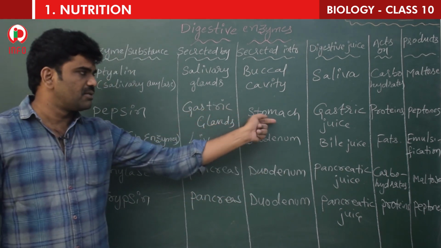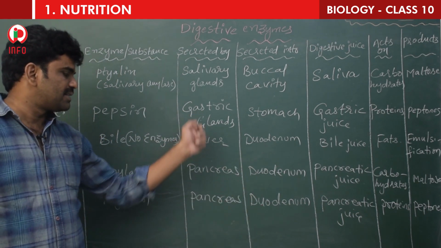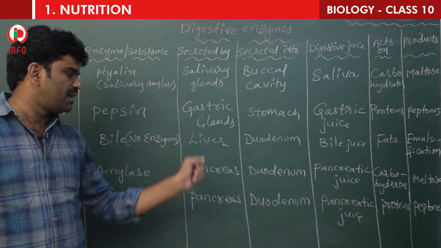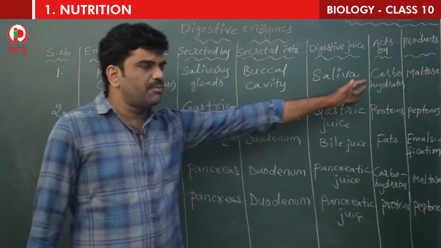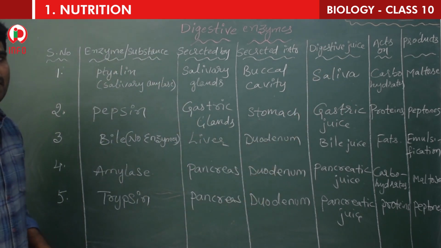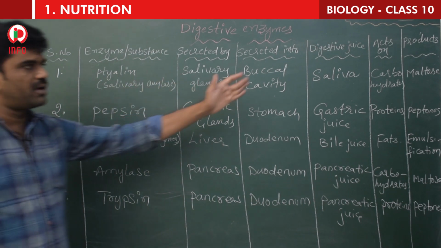Here it is secreted into buccal cavity. Here it is secreted into duodenum. Here it is secreted into stomach. It is secreted into duodenum. Here gastric glands, here pancreas. Here salivary glands, here pancreas. The action and products are same. The enzymes' names somewhat differ, but the action and products are same.